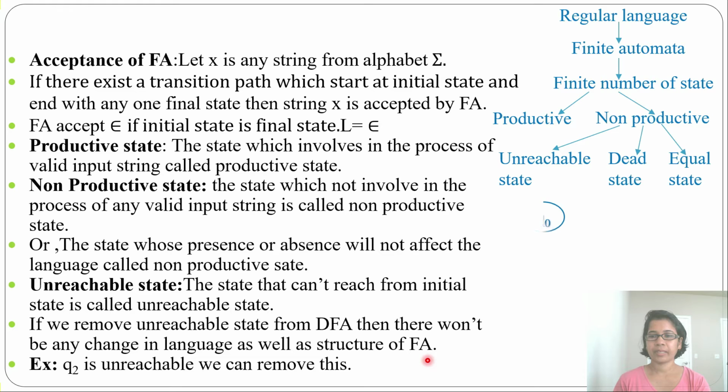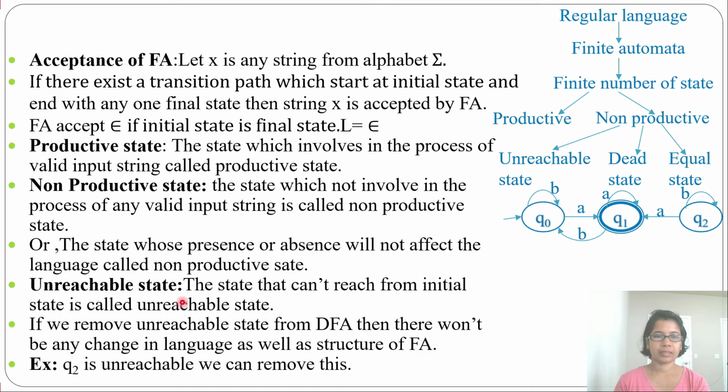So let's do one example here. Q0, Q1 and Q2, three states are there. Q0 is the starting state. Now I can see that from Q0 you cannot reach Q2. Here it is written that the state which cannot be reached from the initial state is called an unreachable state. Q0 is the initial state, and from Q0 you cannot reach Q2, so that is the unreachable state.